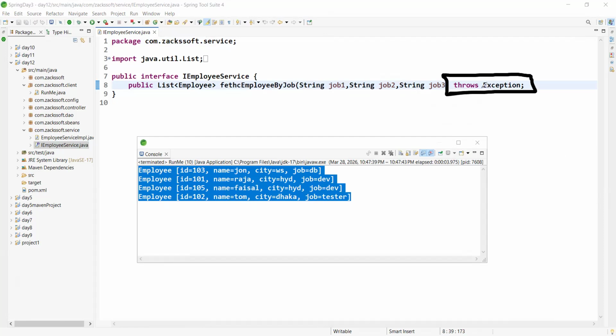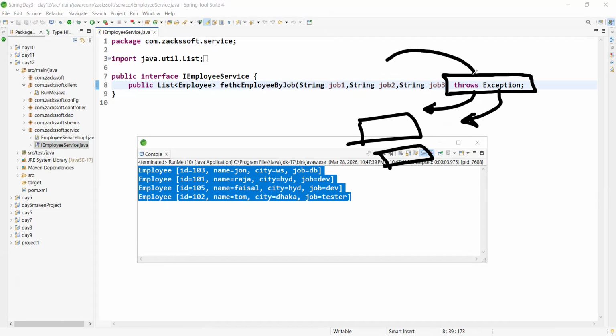We are throwing the exception. Why? So that we can pass the exception to the client. Okay, am I audible? Yes. In our application, we have multiple layers, right? We want to propagate the exception also. For this purpose, we are throwing the exception. Nothing more than this. And what should be the return type?